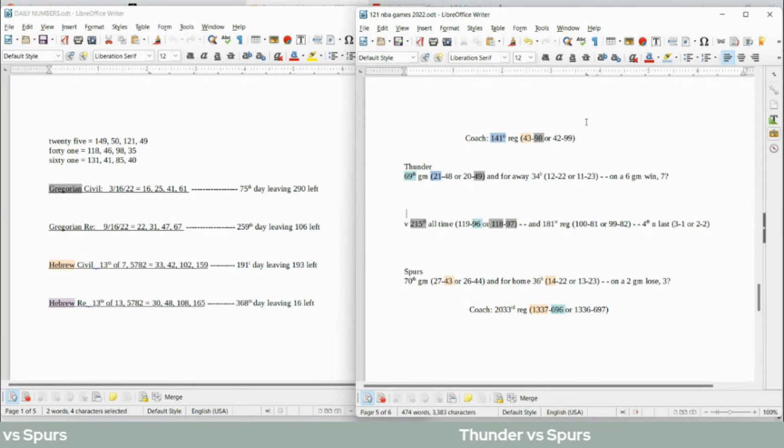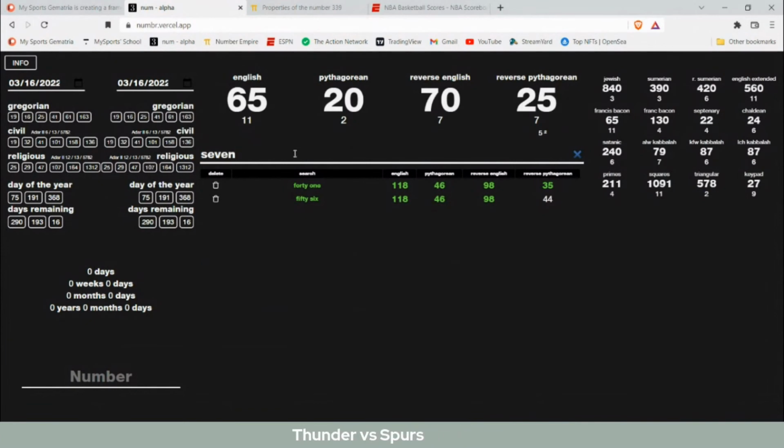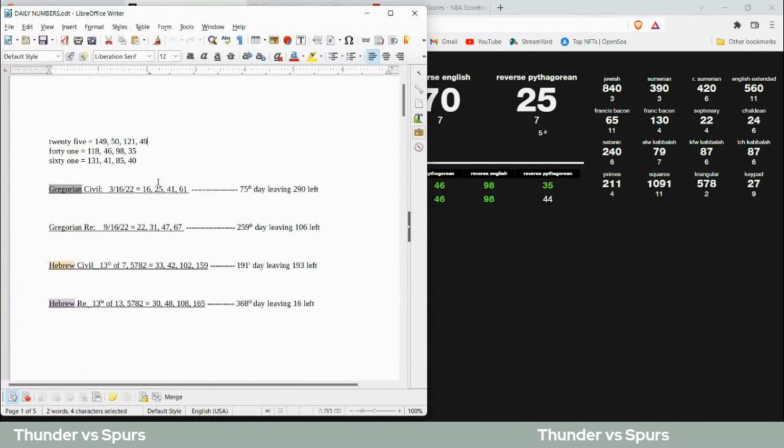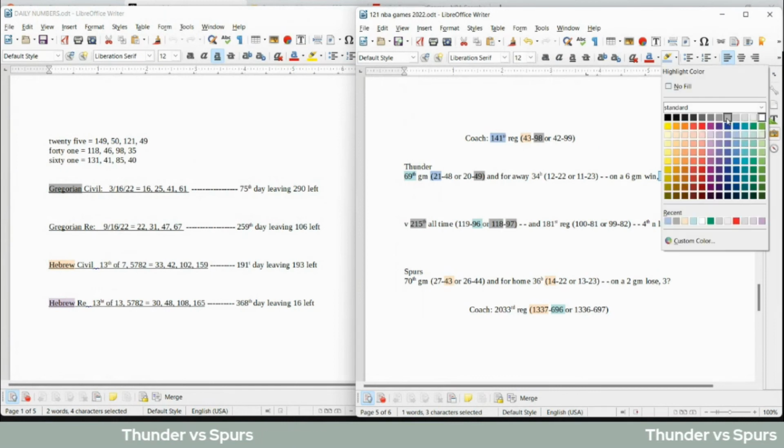If the Thunder were going to win this game, the Thunder are on a 6-game winning streak. They can extend to a 7-game winning streak. I don't know if I saw anything with the number 7. Yeah, 7 sums to 25. So today has 25 date numerology on the Gregorian, 7 sums to 25. It could play in favor for the Thunder to get their 7th win in a row, potentially.